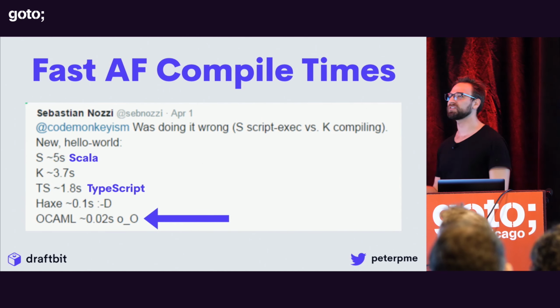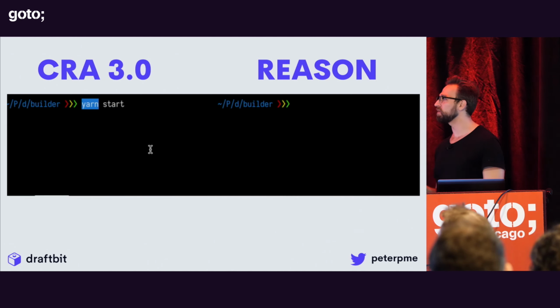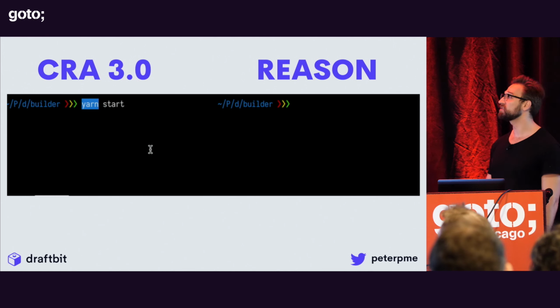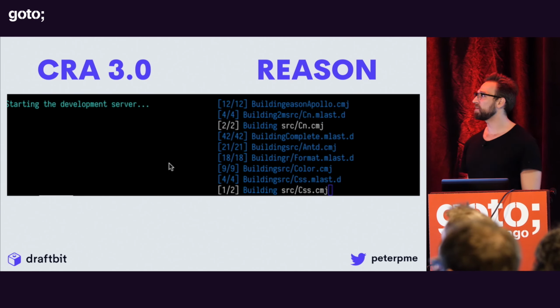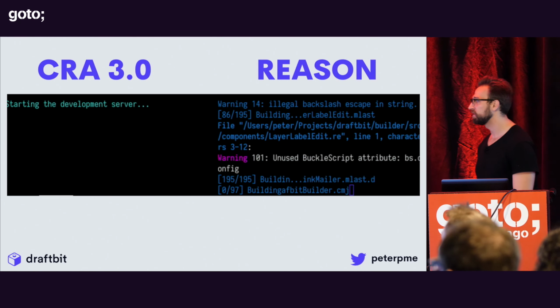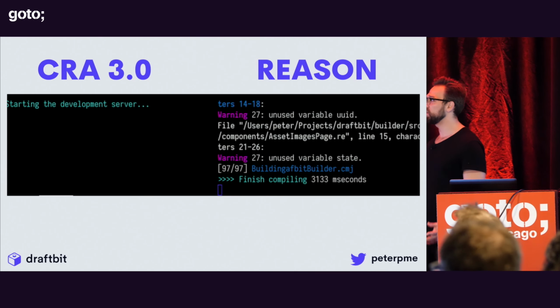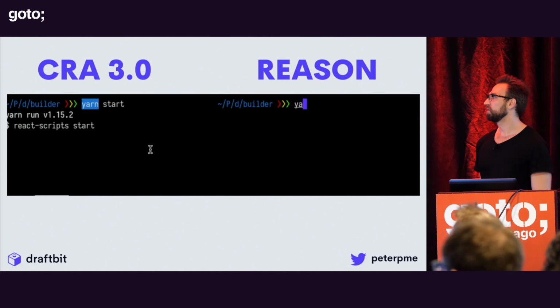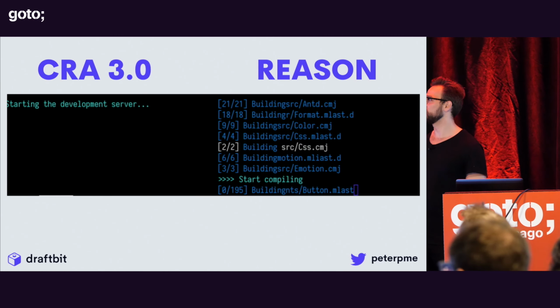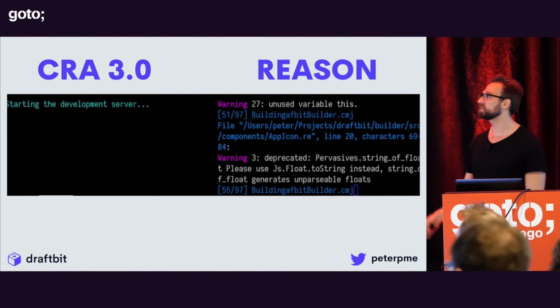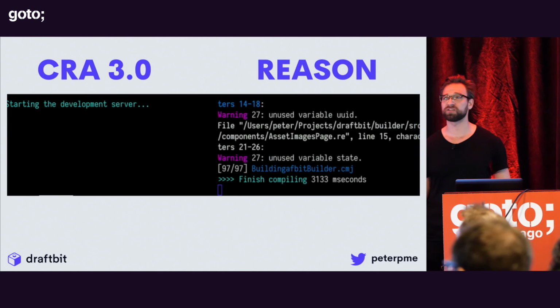But I know that's not enough to sell you, right? So this is a real world project. This is our Draftbit builder, right? I'm running yarn start on the left-hand side, which is create React app, and then Reason on the right-hand side, and it's just done. That's completely fresh. Starting the development server took another 10 seconds, but the GIF was getting too big, so I had to cut it short.